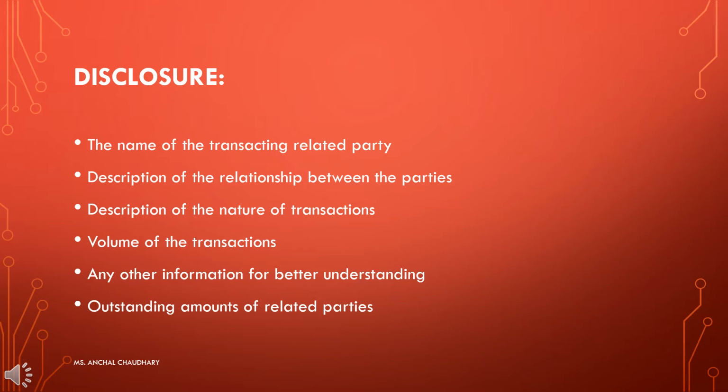So under AS 18, what all disclosures are required? So here are the disclosures. The name of the transacting related party, the name of that party which directly or indirectly has some influence. Second, description of the relationship between the parties. It is very important to mention the relationship between the parties, whether they are related parties or not. Third, description of the nature of transaction. What kind of transaction is going on? Fourth is volume of the transaction.